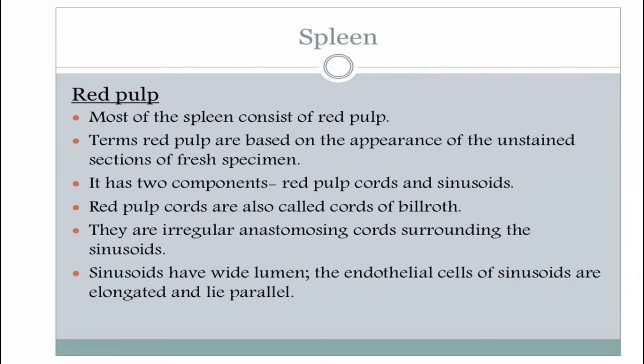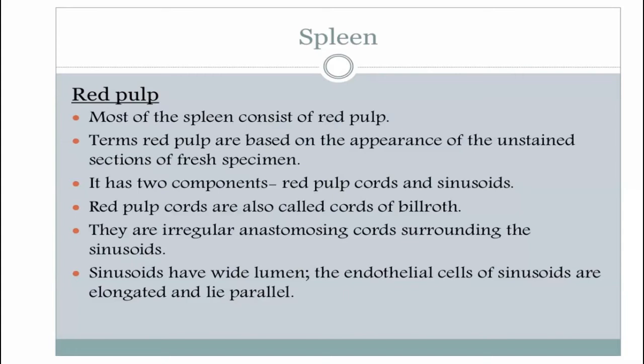This red pulp has two components. Number one, cords and sinusoids. The red pulp cords are also called cords of Billroth. The sinusoids are basically venous sinusoids, anastomosing with each other.